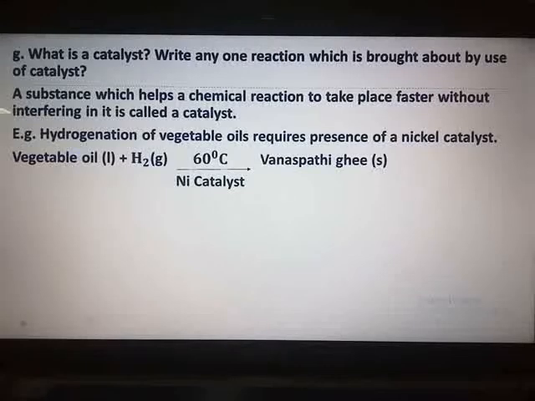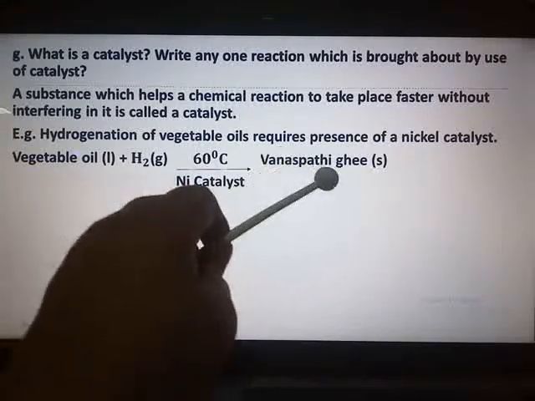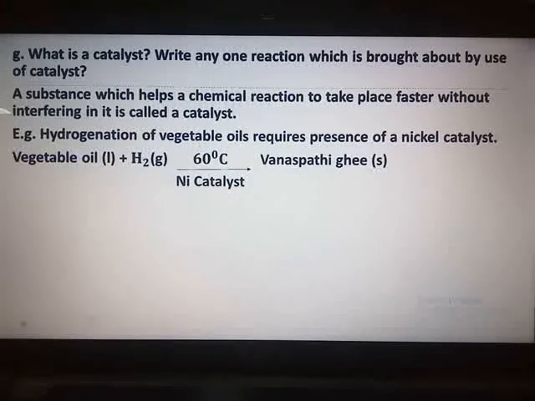They require the presence of a nickel catalyst because in your textbook on page number 126 you have this example, and they have told with the help of the catalyst you have to write the reaction. For the reaction you can refer the 3rd chapter, page number 33. Page number 33, your equation number 6, that is the same reaction over here. Vegetable oil plus hydrogen in the presence of nickel catalyst, you get the vanaspati ghee as the product.